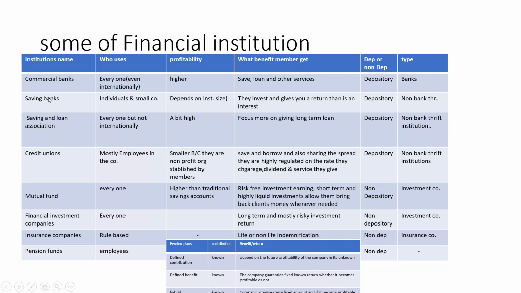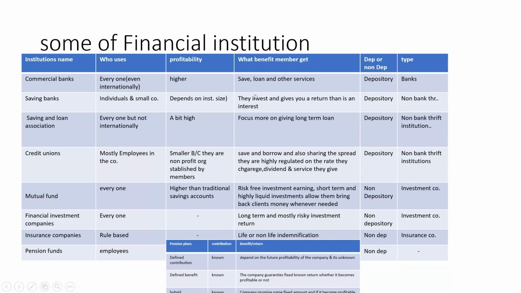A commercial bank is profitable using the spread, that is the difference between the bank lending rate and the bank borrowing rate. That's their main profit. However, savings banks do not give lending services, so they do not have a spread. They can take your money and invest it, and the return on their investment will help them survive and give you the interest. That's why we call them depository institutions.